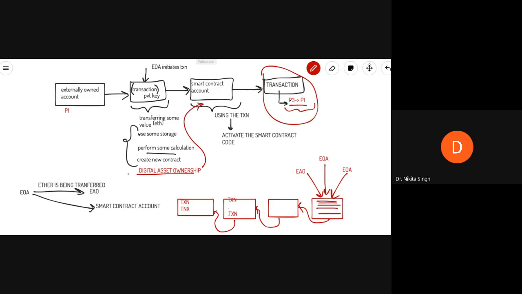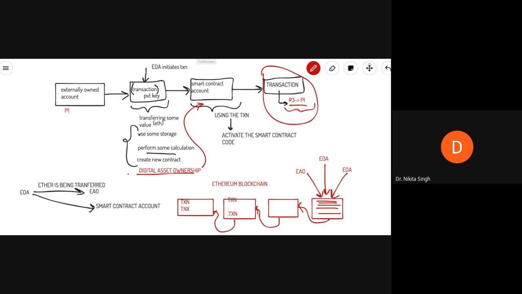So any action that occurs on the Ethereum blockchain is always initiated by transactions that are fired from externally owned accounts. So we have several externally owned accounts firing transactions which are stored inside the blocks, and this completely is your Ethereum blockchain. So this is your external account and your contract account.